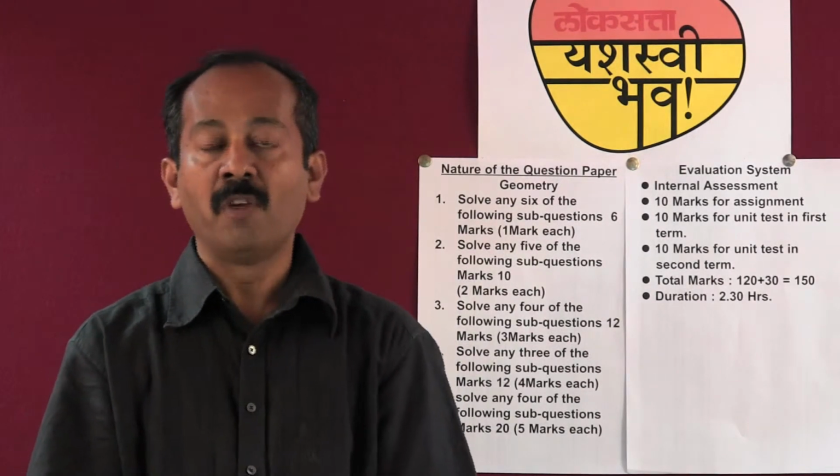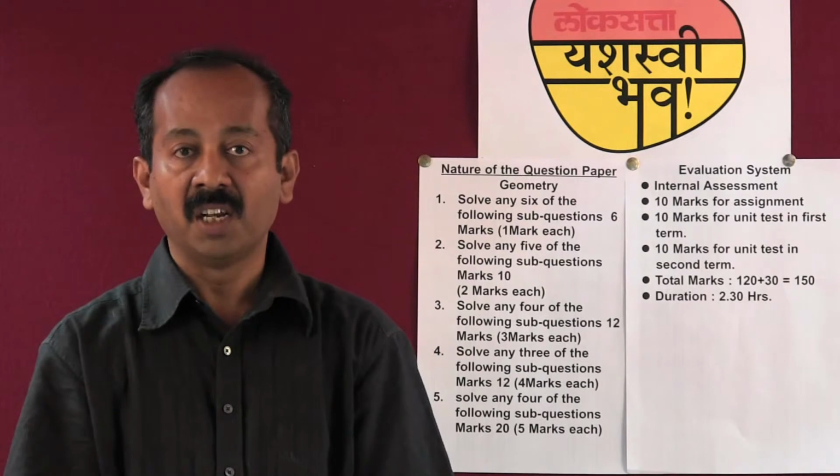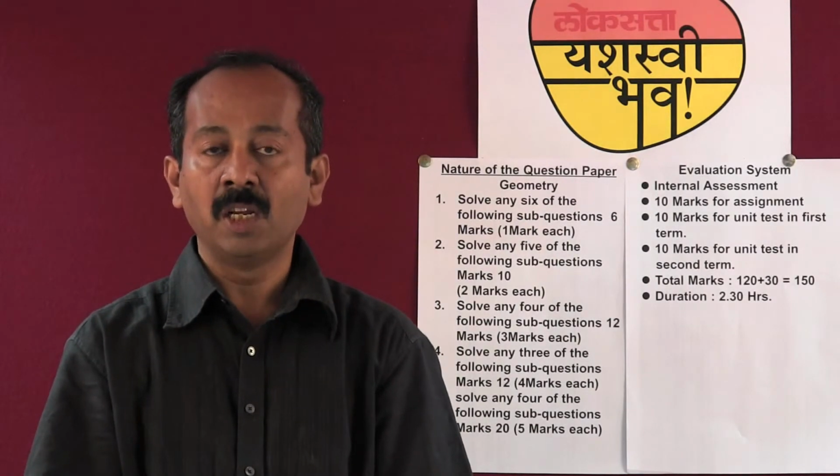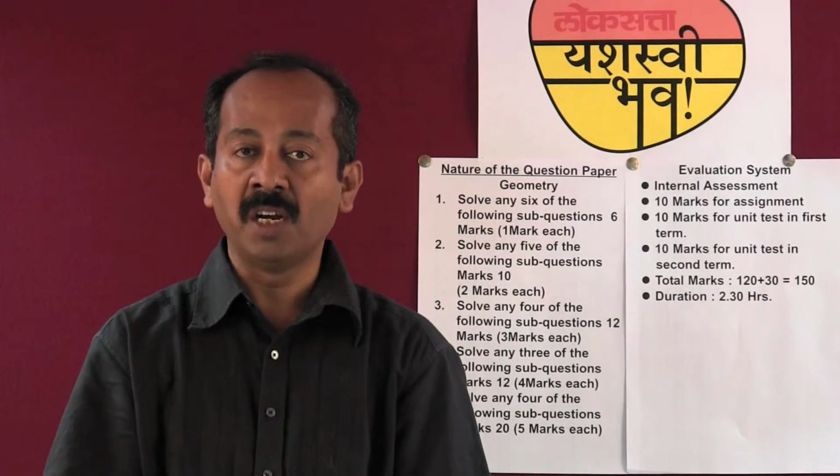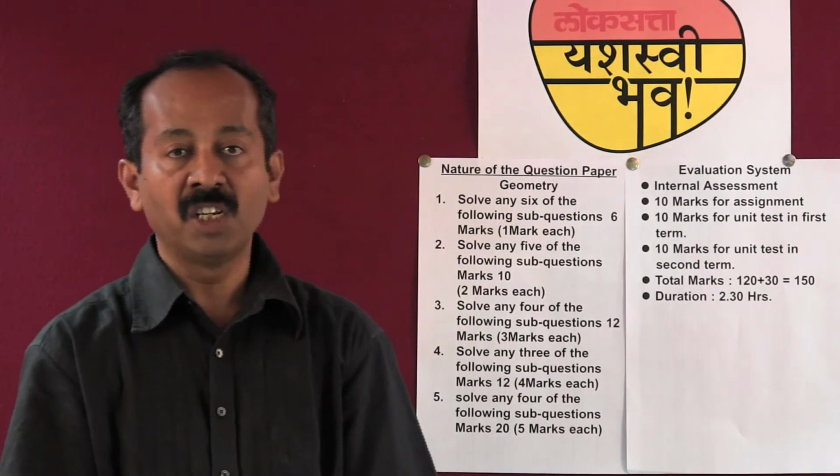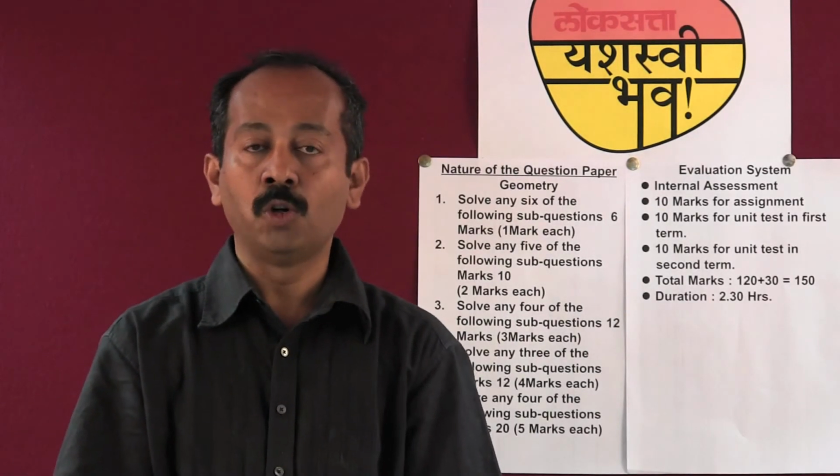The written paper will be of 120 marks and internal assessment will be of 30 marks. In all, 150 marks will be allotted in this way, and the duration for the geometry paper will be 2.5 hours.